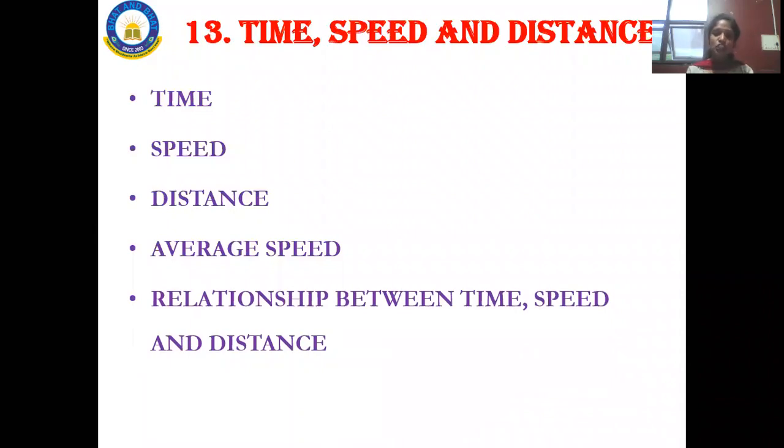Next is the relationship between time, speed and distance, that is how we are going to relate and combine them together. Next is problems based on time, speed, distance, average speed and the relationship between all these three things. Okay, so this is about your 13th chapter, that is time, speed and distance.